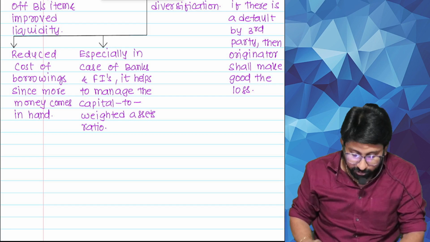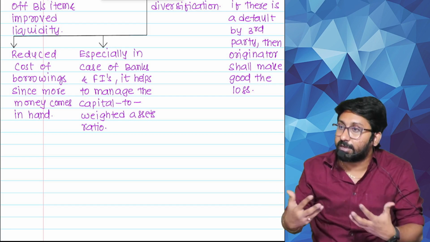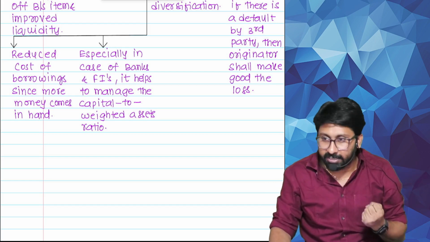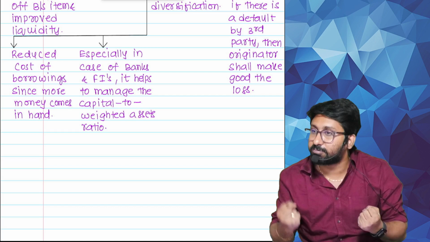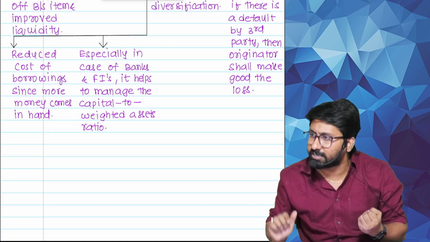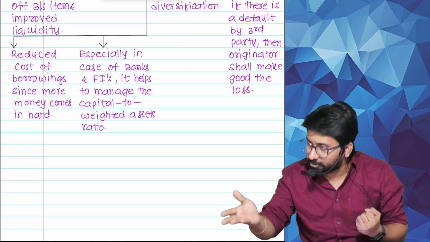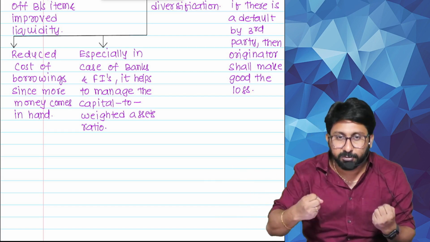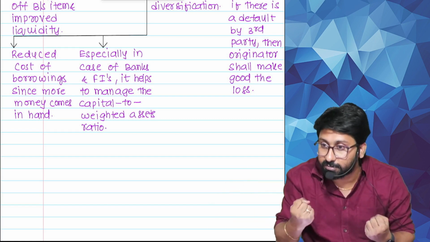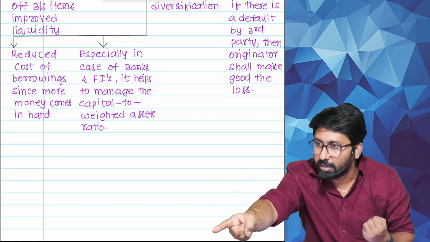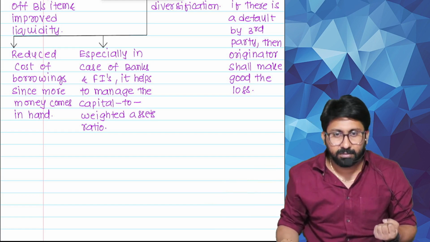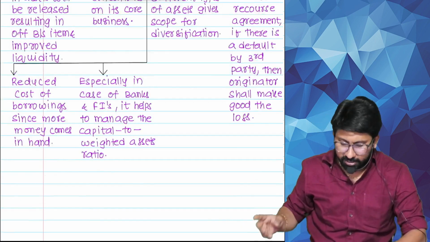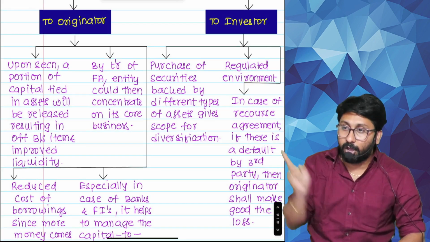Next, reduced cost of borrowing, since more money comes into the hand. That means if cash comes in, I will not ask deposits from the public. That's why banks don't ask. They have enough money, so they need not ask deposits from you. If they accept deposits from you, they have to pay interest to you. That I don't pay, because when I am selling, I am getting cash. A reduced level of borrowings will be there. That's an advantage to whom? Originator.